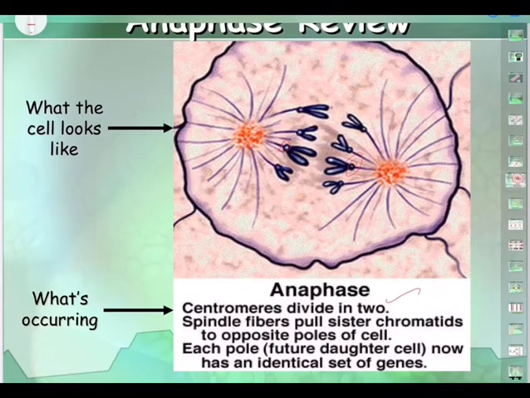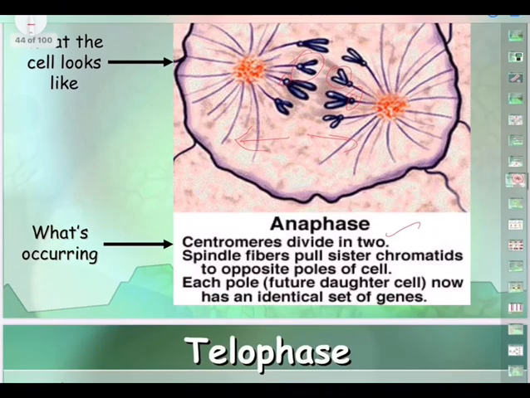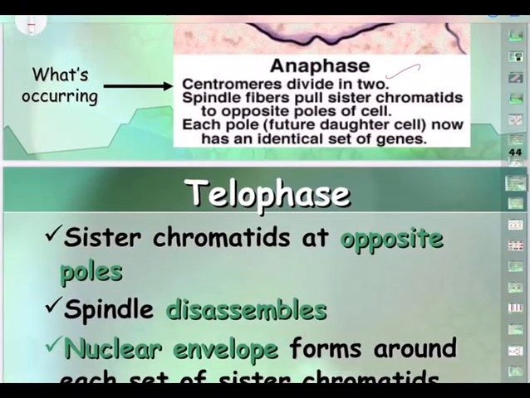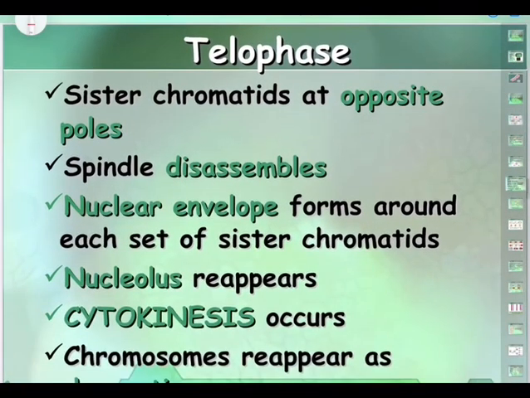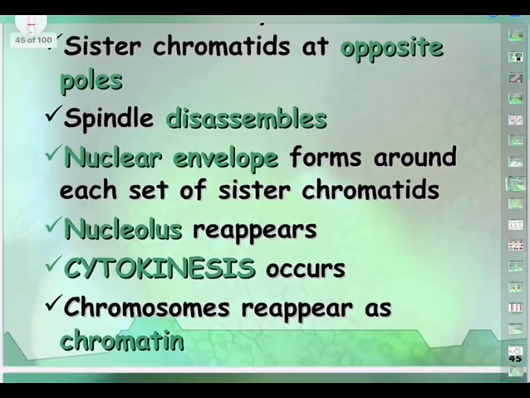You can see the chromatids moving out. The centromere divides into two, because here one centromere, here one centromere. Spindle fibers pull sister chromatids to opposite poles. And the daughter cells now have an identical set of genes. This has a particular set of genes, this has a particular set, both are identical. This is anaphase.